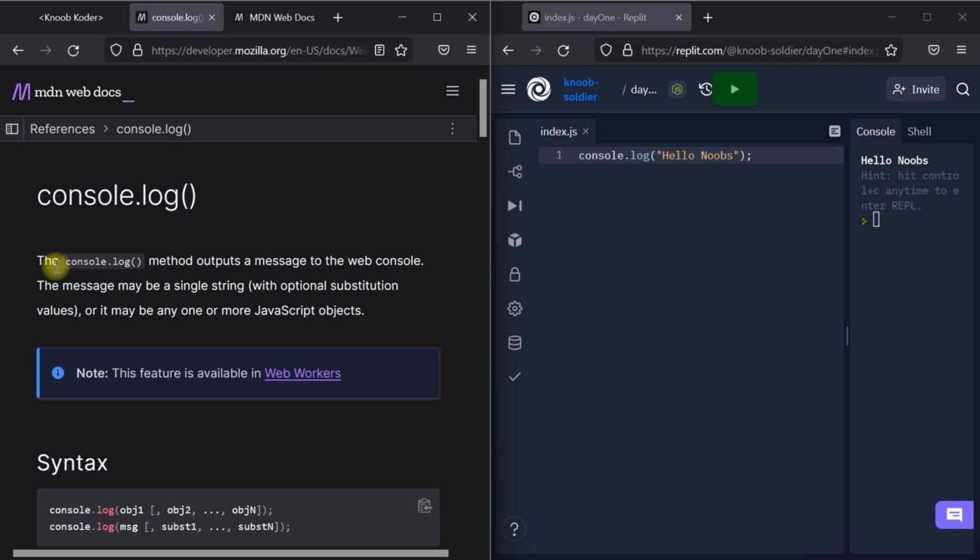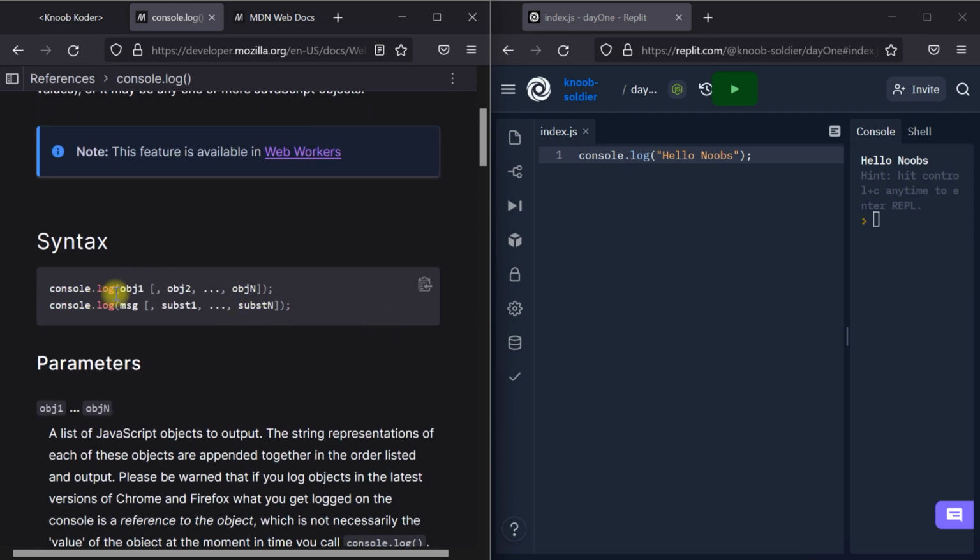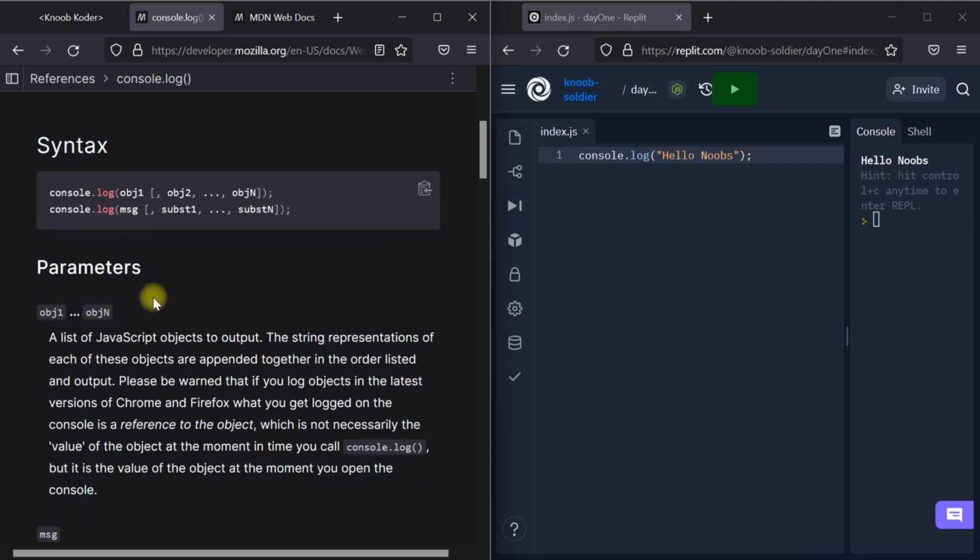Console.log on this website. What does MDN have to say? The console.log method outputs a message to the web console. Console.log is a method. Using this method, we write a name or any messages to the web console. The message may be a single string with optional substitution values, or it may be any one or more JavaScript objects. For example, console.log obj. Parameters means the things we are passing here are known as parameters.